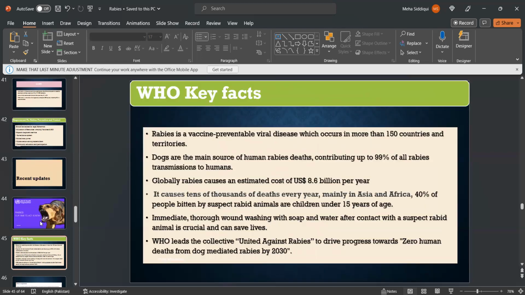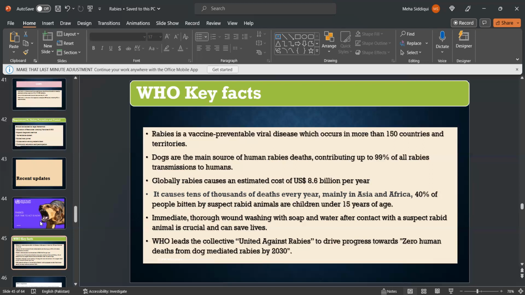Rabies is a vaccine-preventable viral disease which occurs in more than 150 countries and territories. Dogs are the main source of human rabies deaths, contributing up to 99% of all rabies transmission to humans. Globally, rabies causes an estimated $8.6 billion in losses per year. It causes tens of thousands of deaths every year, mainly in Asia and Africa. 40% of people bitten by suspected rabid animals are children under 15 years of age.